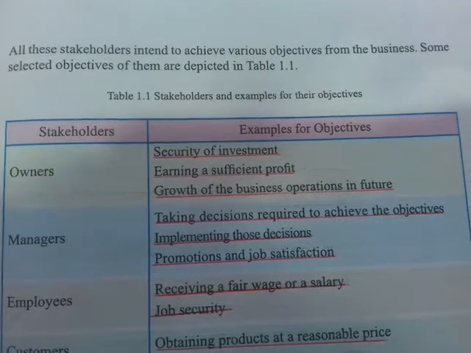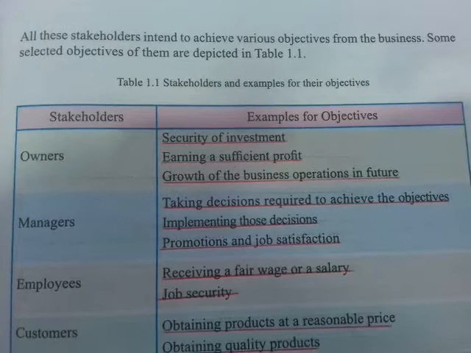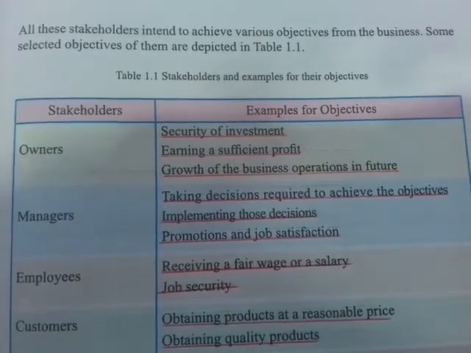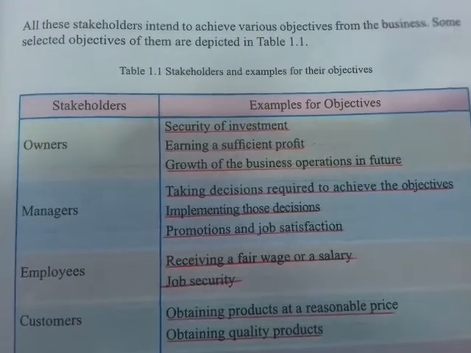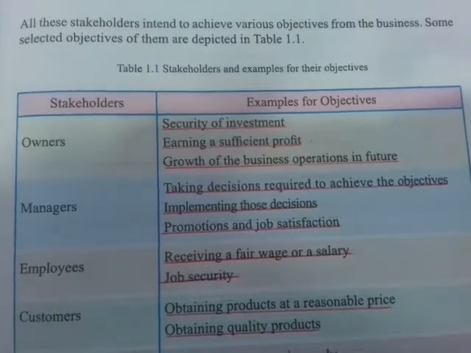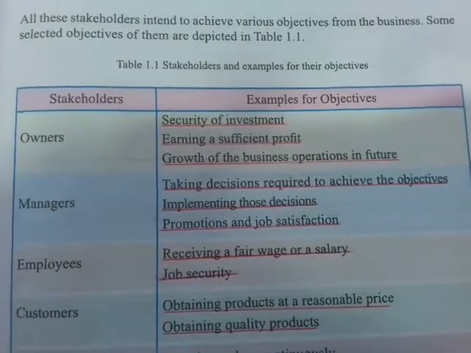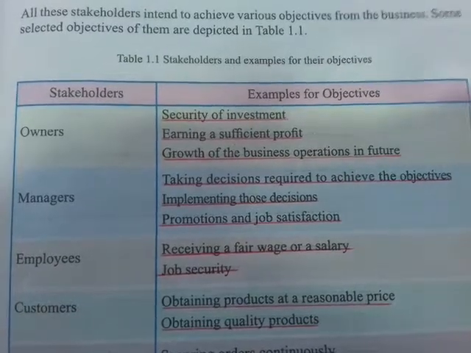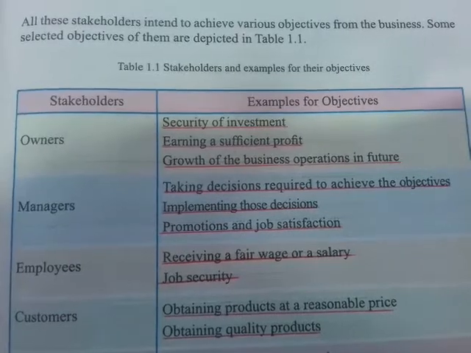And what is the objective of the owner? Security of the investment. One of his objectives is to secure his investments. That means the money he invested in the business or the capital or the land must be secured, right? If he invested 1 lakh and then got a loss of another 1 lakh, then that is not secure, right?